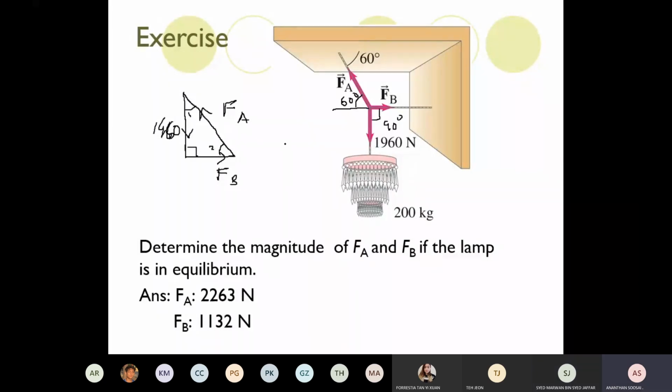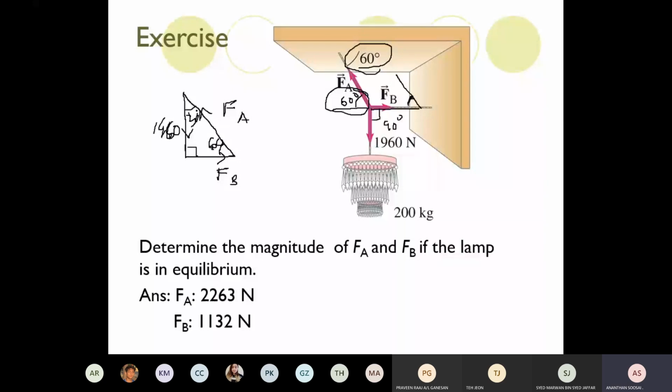1 or 260? Anyone? 1 or 260? 2, because FB is going like this, FB going like this, and FA is like this. FA we can draw here. So this is the angle. This angle is actually the same as 60. So 2 is 60, this is 60, and this is 30.